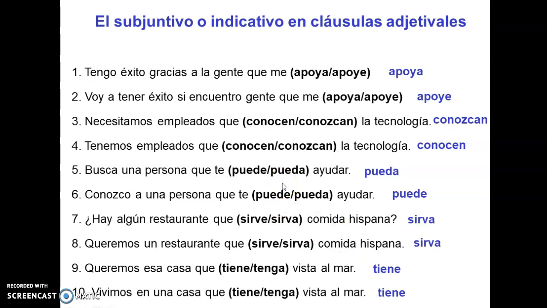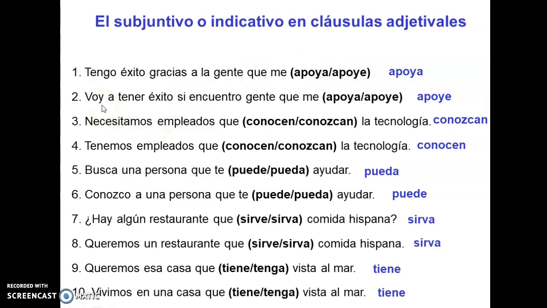Okay, so here I have more examples. That way we can see why we're using this, subjunctive or indicative. Tengo éxito gracias a la gente que me apoya. In this case, I have success. That's something that is a fact. It's real. Someone says, I'm successful thanks to the people that support me, that believe in me. And so, because it's a fact, apoya.